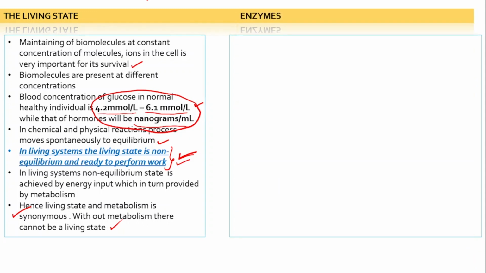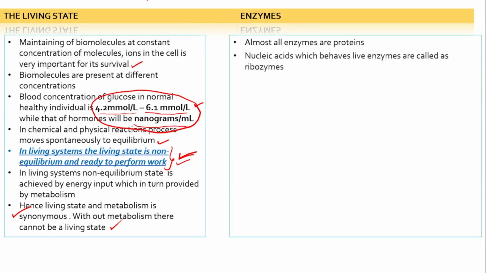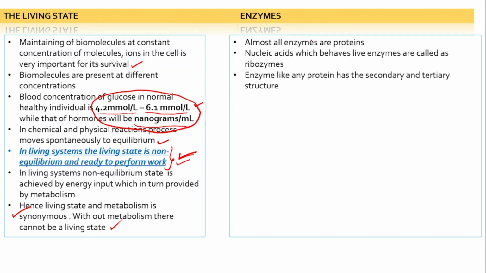Coming to enzymes, almost all enzymes are proteins. All enzymes are proteins. Nucleic acids which behave like enzymes are called ribozymes. Nucleic acids are different, but sometimes they behave like enzymes, so they are called ribozymes.